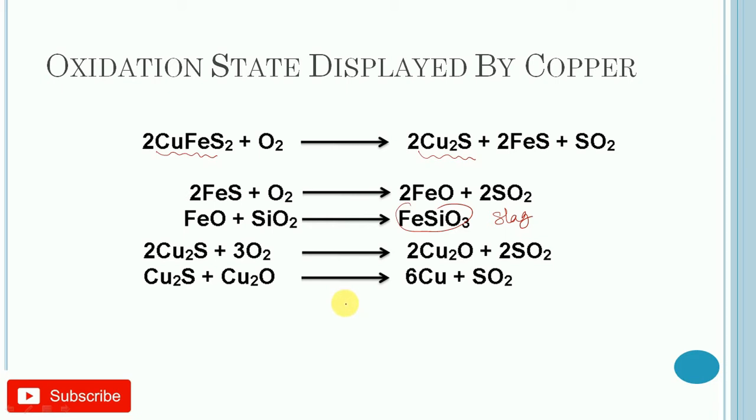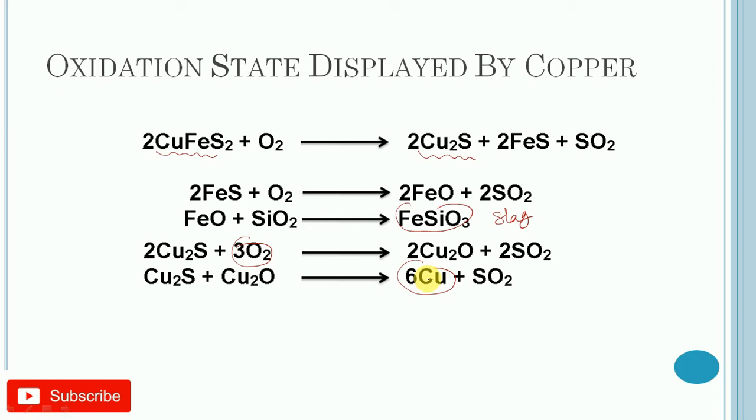The matte thus obtained is introduced into a Bessemer converter where a blast of air and sand is blown through it, and finally copper is obtained in the fused mass, which is further purified by electrolytic methods.